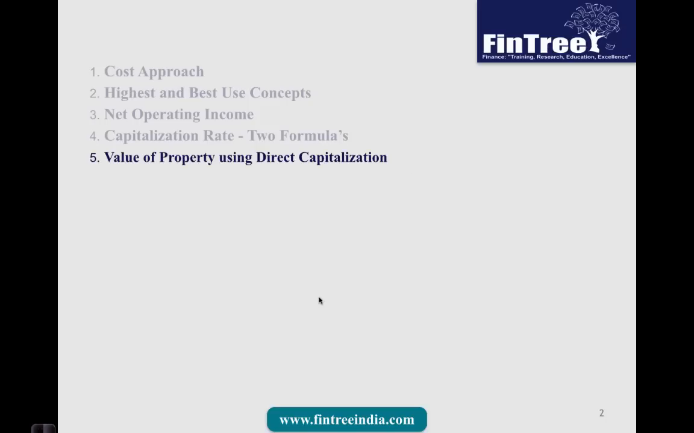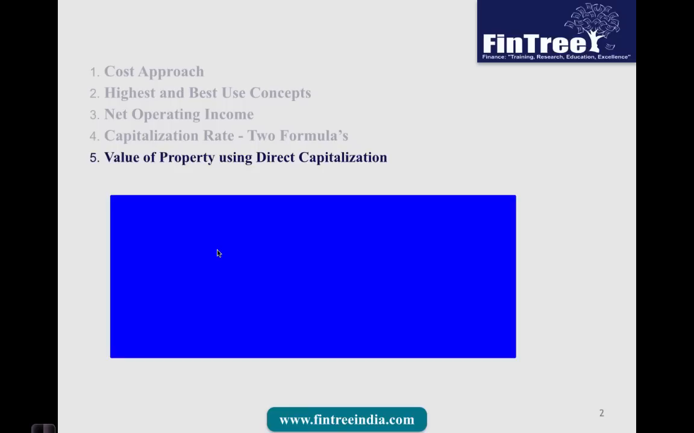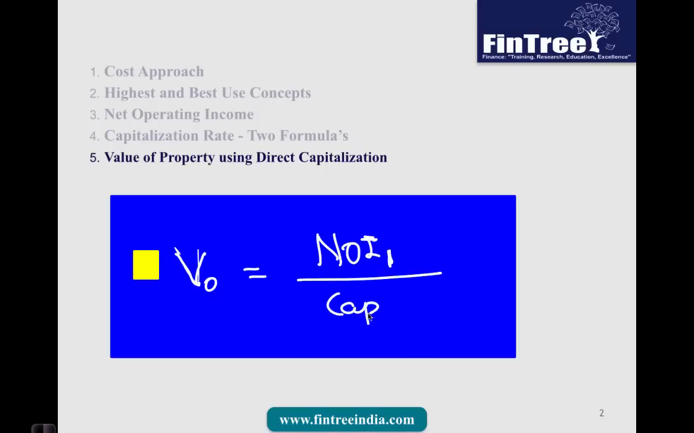Next formula would be valuation of property using direct capitalization. So this is an extension of the previous formula, or more of an application of the previous formula. So value of property at time 0 would be equal to net operating income of year 1 divided by the cap rate. And if you see, the formula is exactly similar to the Gordon growth formula, where we say valuation at time 0 is equal to cash flow of year 1 divided by KE minus G, or discount rate minus G, which is the capitalization rate.